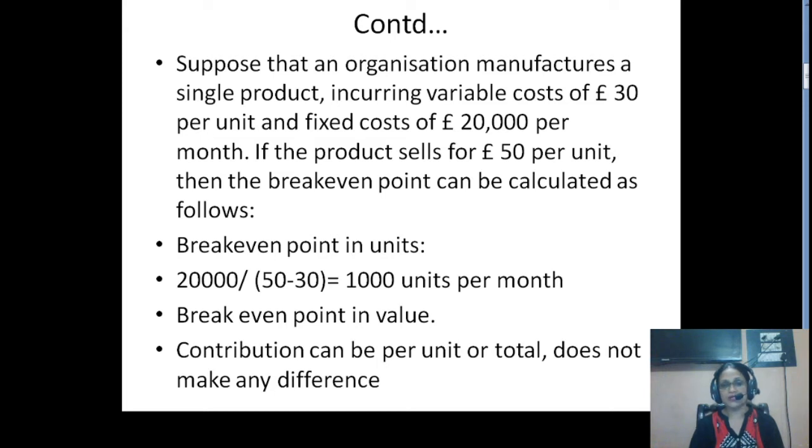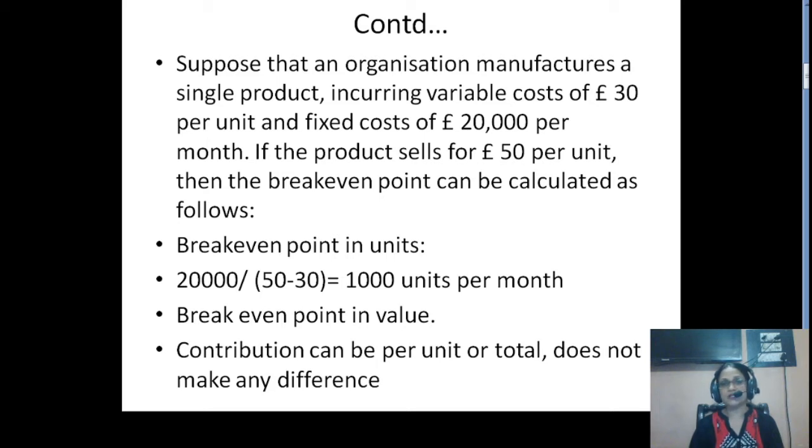contribution per unit. See, we need to find out a unitless quantity. It means the numerator and denominator should have the same unit, right? That is in the name of rupees. So if we want to calculate break-even point in units, we need to divide fixed cost by contribution per unit.